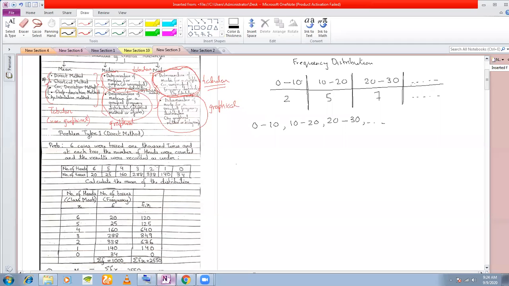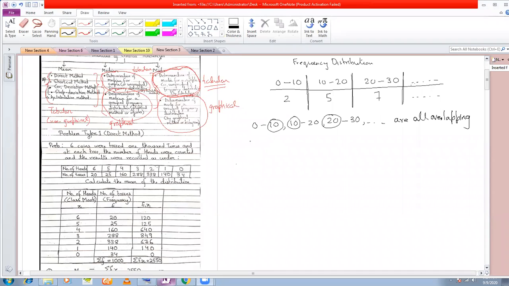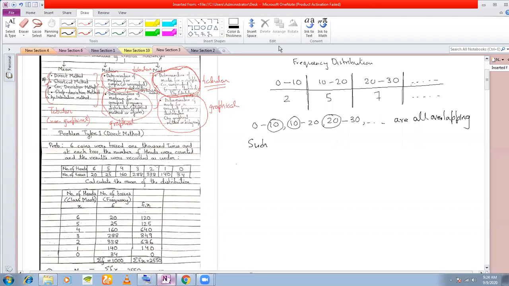These intervals here in this frequency distribution are all overlapping. They are overlapping because if you see 10, and then again you start from 10, and then again start from 20, and so on. Such class intervals are called class boundaries.